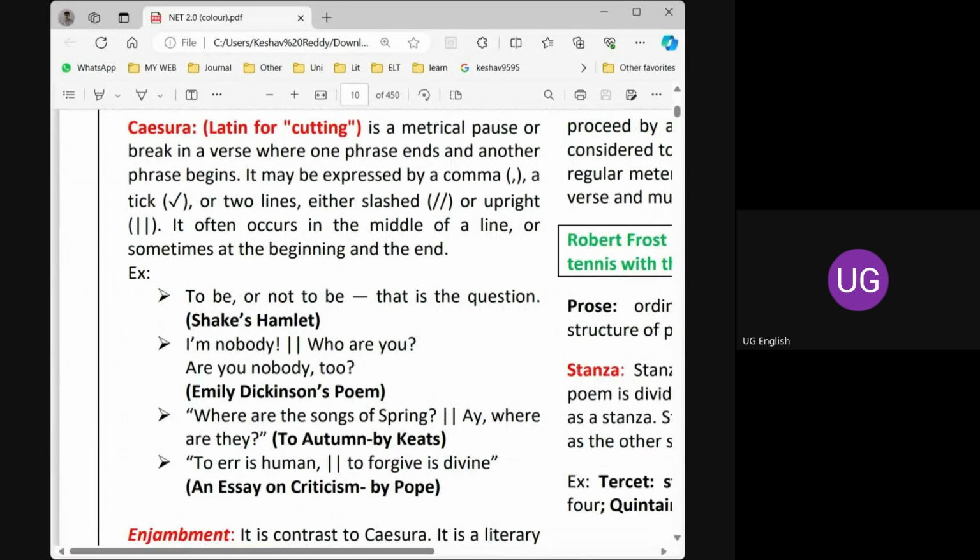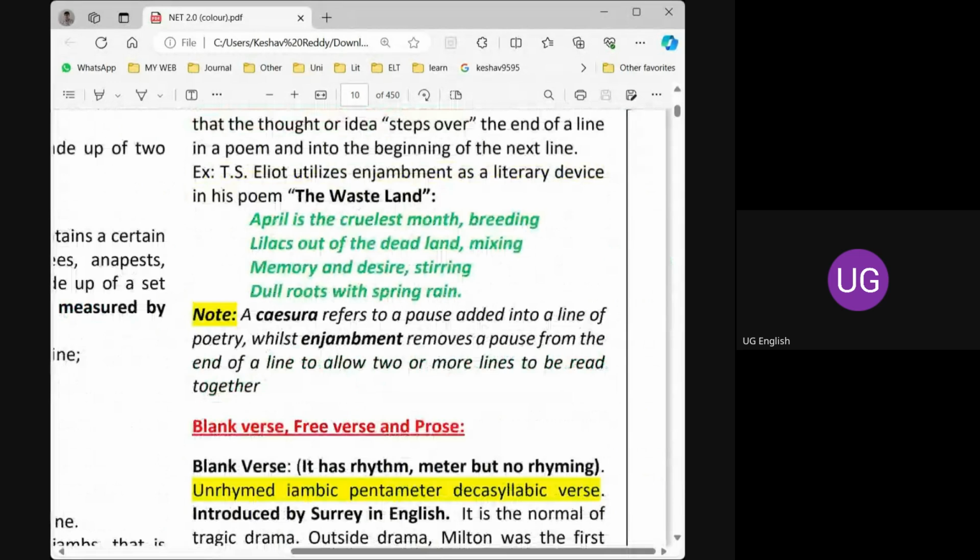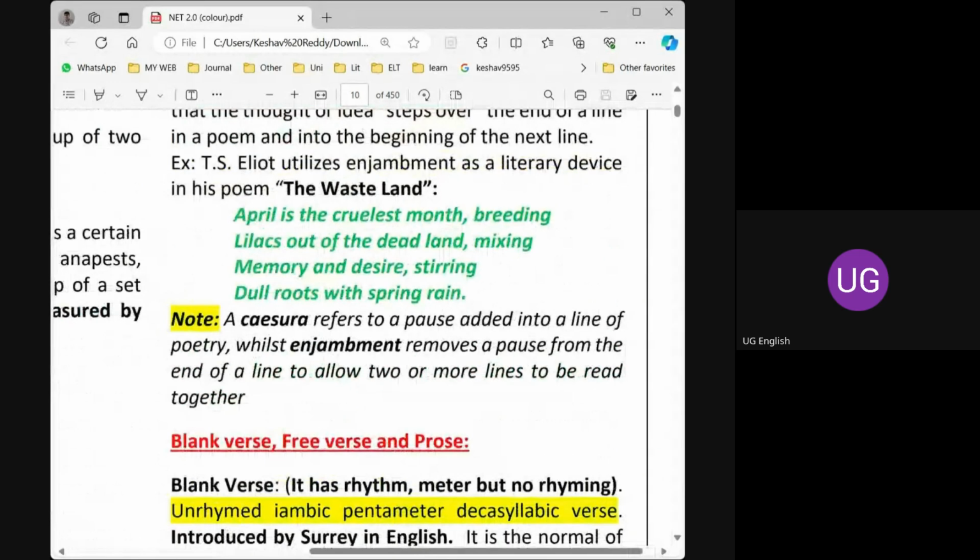It is giving complete meaning. And the next line is, are you nobody too? It is also giving complete meaning. So no need to wait for the next line here. So every line is independent here. But whereas in enjambment, every line is dependent on the next line generally. So this is an arrangement of the words in a line.